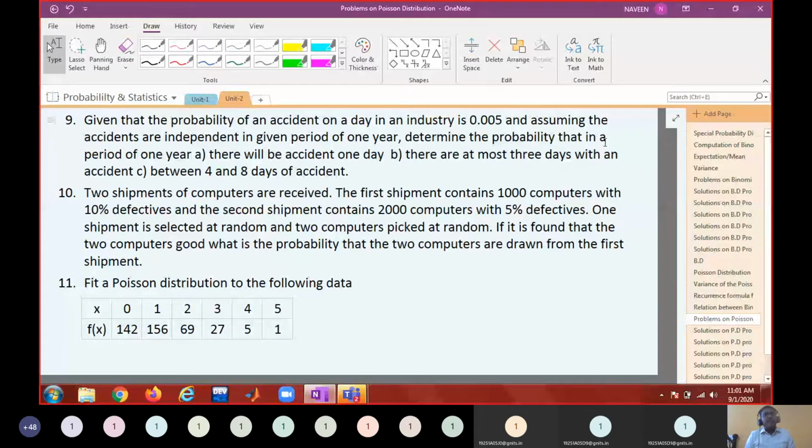Lambda is what, if we want to find out lambda with the help of binomial average? Binomial average gives np. Okay, p is given. Unless you have n, you cannot find out np, which can be used to compute the Poisson distribution. Because if the question is asked about a period of 2 years, then you have to take another n. Okay, did you understand? So let us write down whatever is written in the problem.